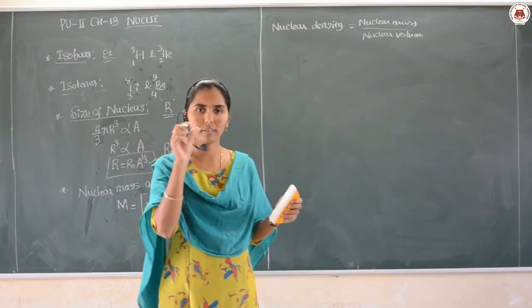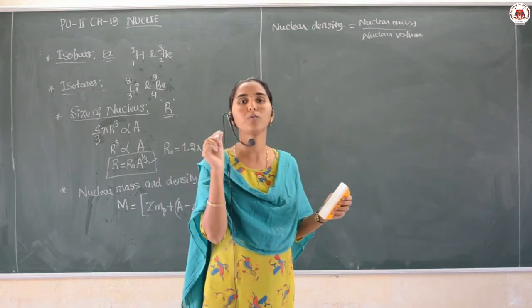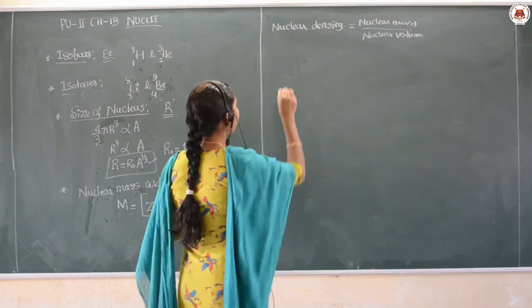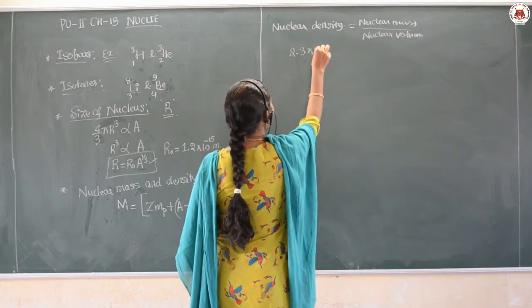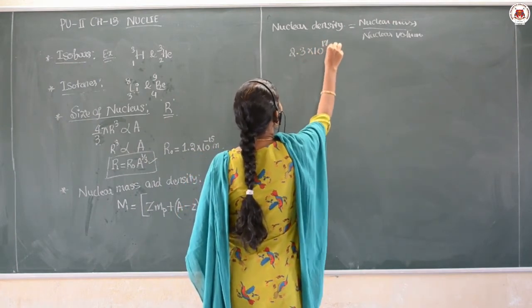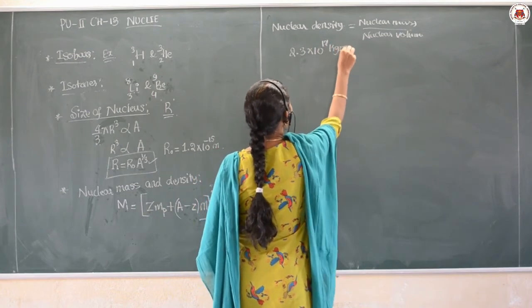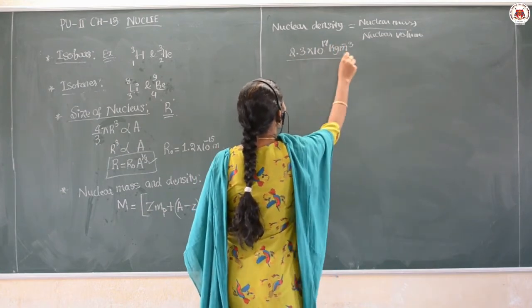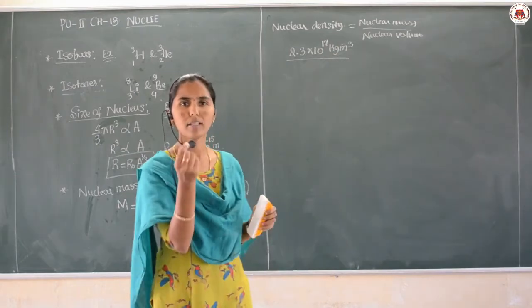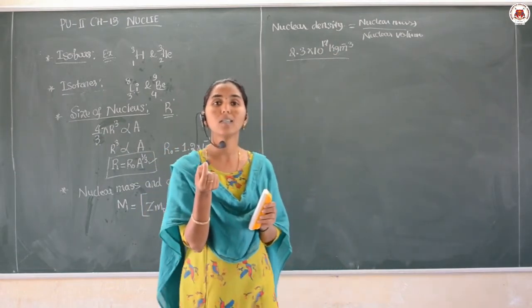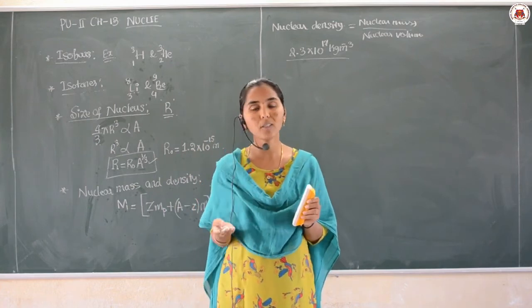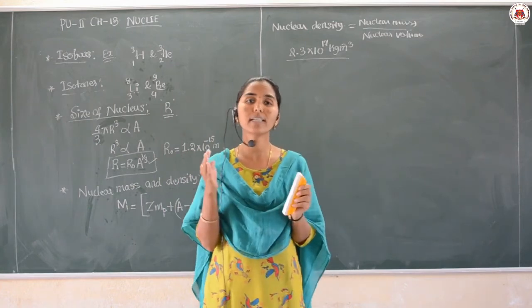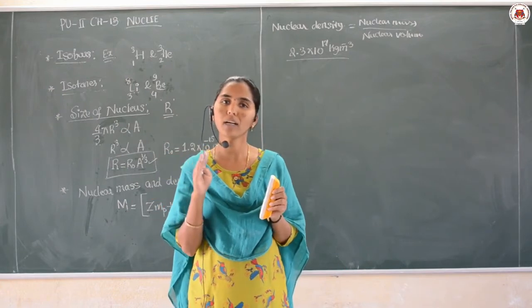The constant value of the nuclear density that can be taken is 2.3 into 10 raised to 17 kg per meter cube. Remember, the nucleus has a very small size, hence the nuclear density is huge, and for all different nuclei the nuclear density is almost considered to be constant.